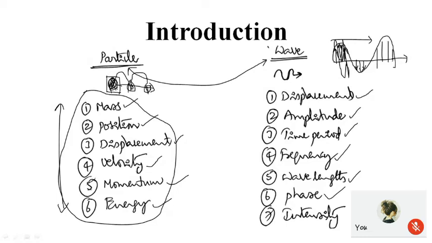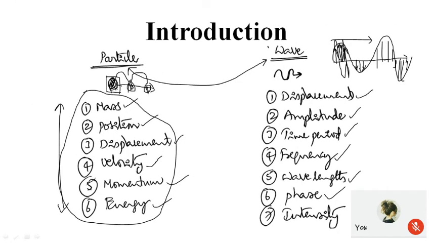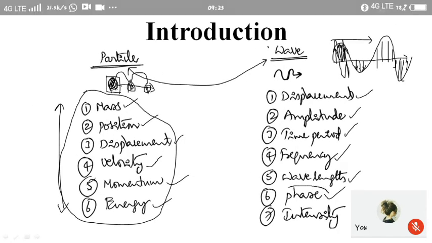Some will be vibrating in the downward direction, some in the upward direction. If you want to know and compare the position and direction of vibration of the particles, that is done with the help of phase. So phase always indicates the position and direction of vibration of the particle when a wave propagates through the medium.